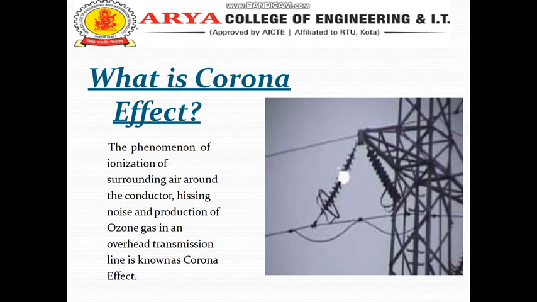If the voltage induced between the conductors is of alternating nature, then a charging current flows between the conductors, and this charging current increases the voltage of the transmission line. The electric field intensity also increases because of the charging current. If the intensity of the electric field is less than 30 kV, the current induced between the conductors is neglected. But if the voltage rises beyond 30 kV, then the air between the conductors becomes charged and starts conducting. Sparking occurs between the conductors till the complete breakdown of the insulation property takes place.